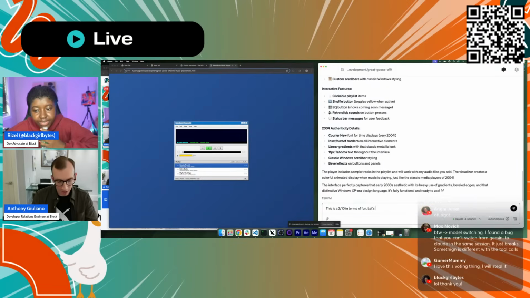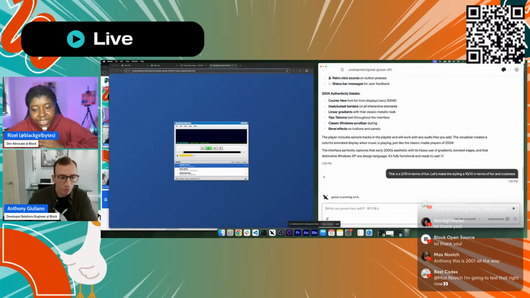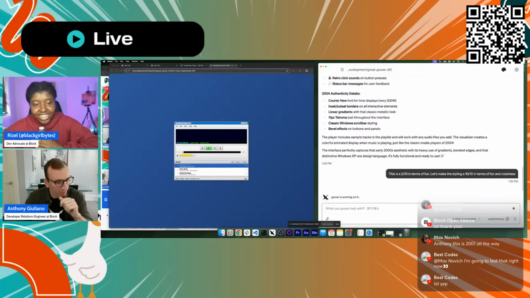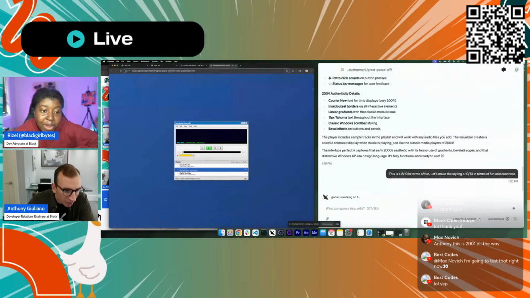Let's make the styling a 10 out of 10 in terms of fun and craziness. And hopefully that gives it an idea to make this a little bit more exciting. Like I said, it took a little while, so I haven't even gotten to, let's see if it clicks. This is cute, though. This reminds me of when I was little, the home computer in the middle of the living room. Yeah.